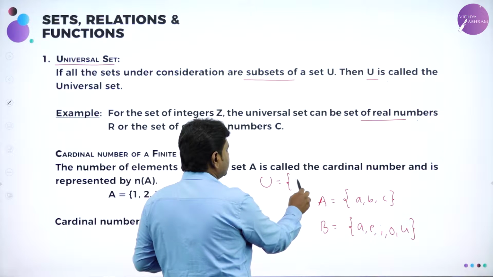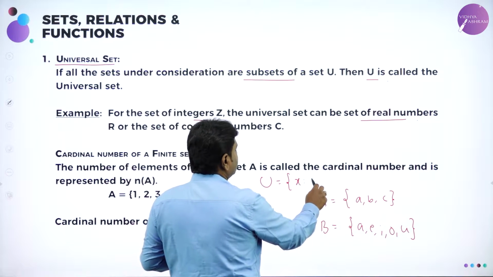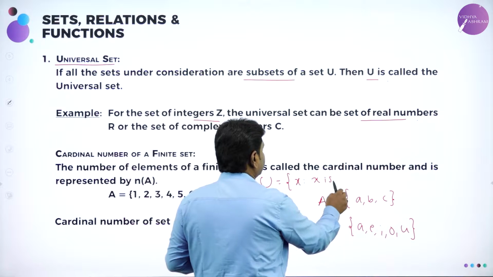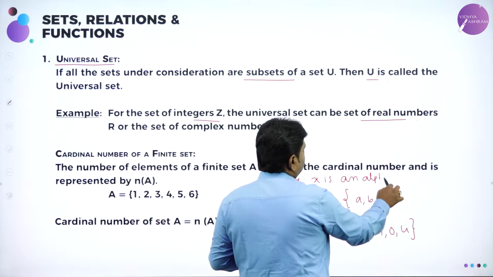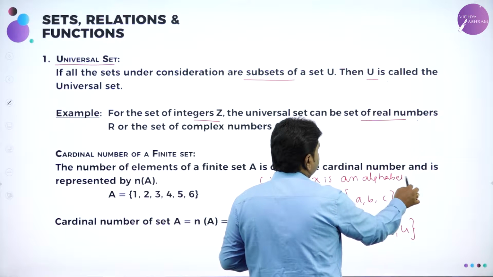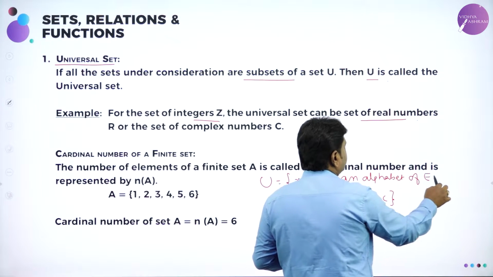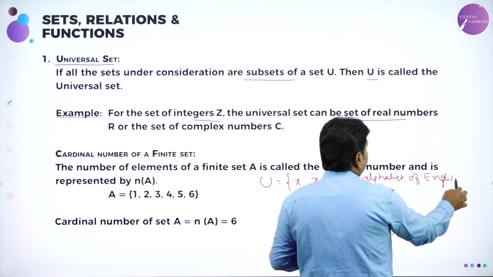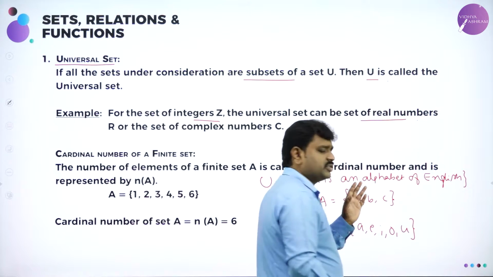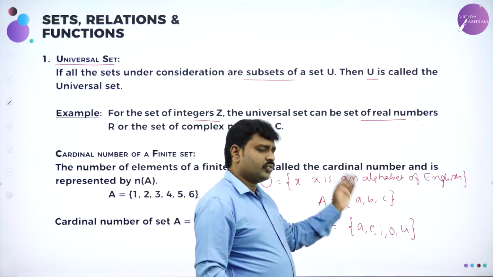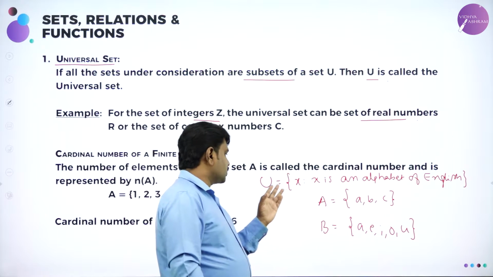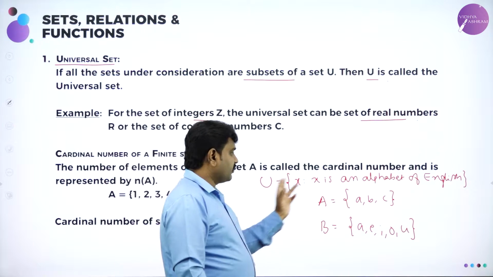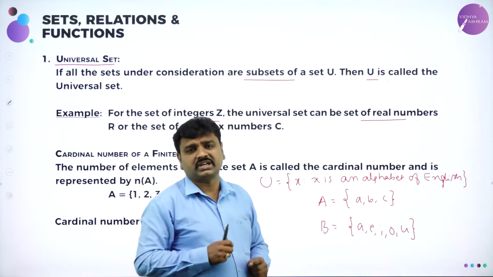Universal set is set X such that X is an alphabet of English. So alphabet of English means all the alphabets will be covered. What are the alphabets? A to Z, a, b, c, d, all. So {a, e, i, o, u} becomes subset of U, and set {a, b, c} is also subset of U. So U, set of all alphabets, is a universal set.